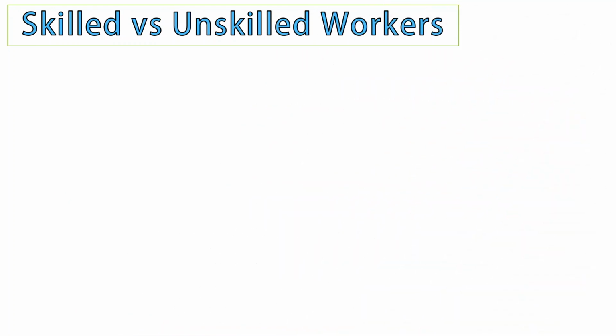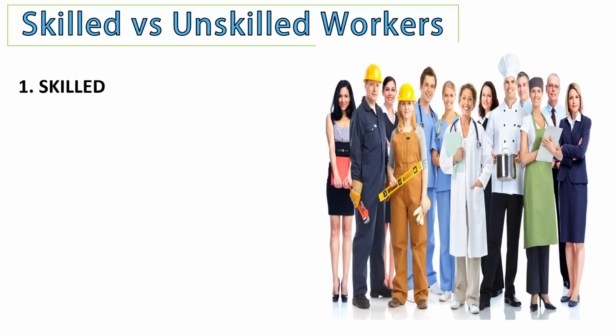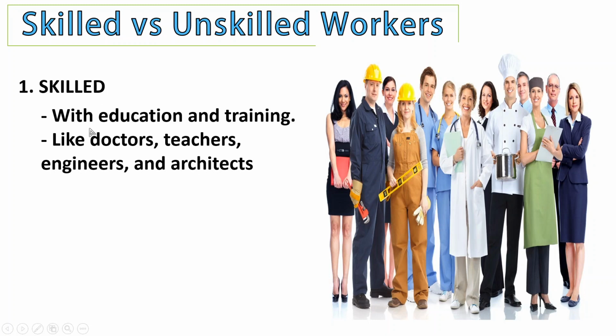So let's discuss the difference between skilled versus unskilled workers. Here I'm going to discuss skilled workers. Skilled workers are the following. They have education. They went to school for at least 16, 20 years of their lives, or let's say 5 years, and they have special training. For example, doctors, teachers, engineers, and architects. These people, like chefs, dentists, engineers, consultants for programming, and lawyers, have education and special training for a lot of years. These people are what we call skilled workers.